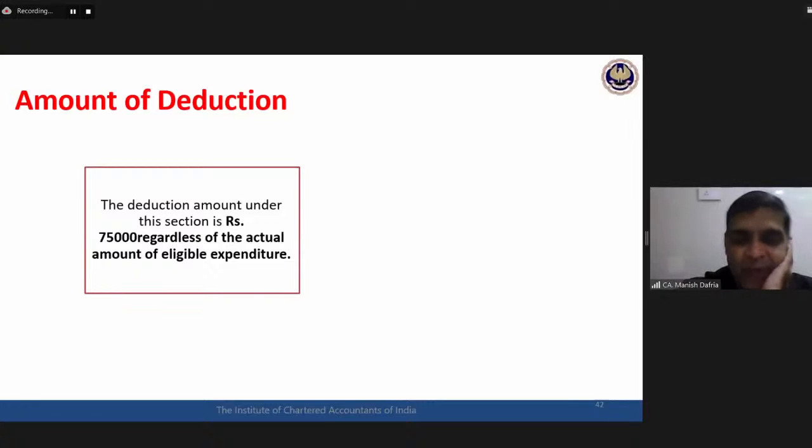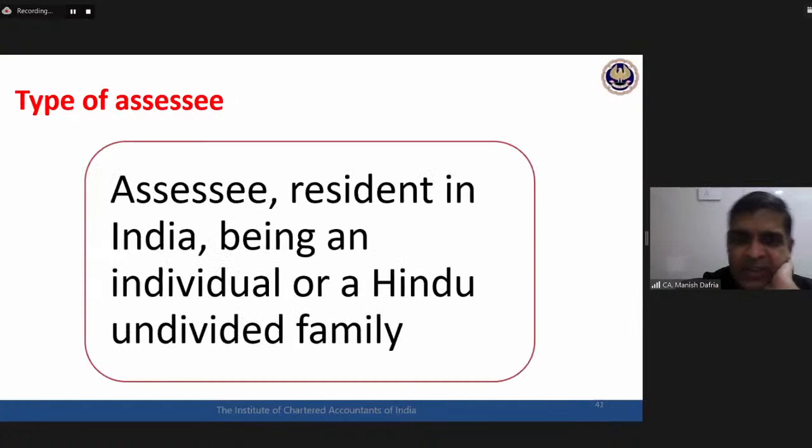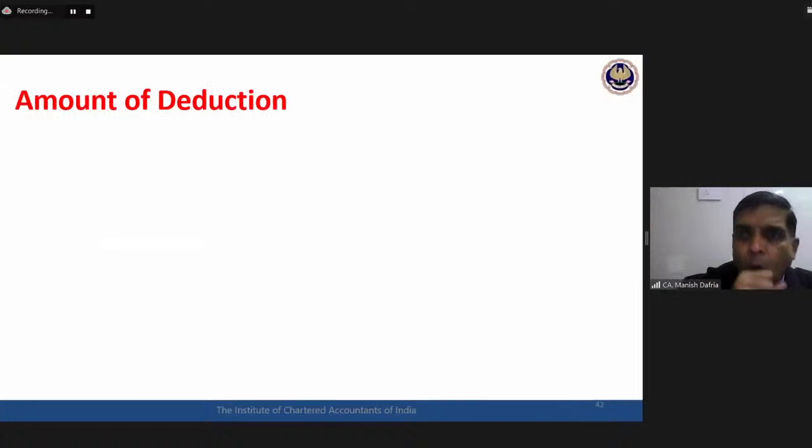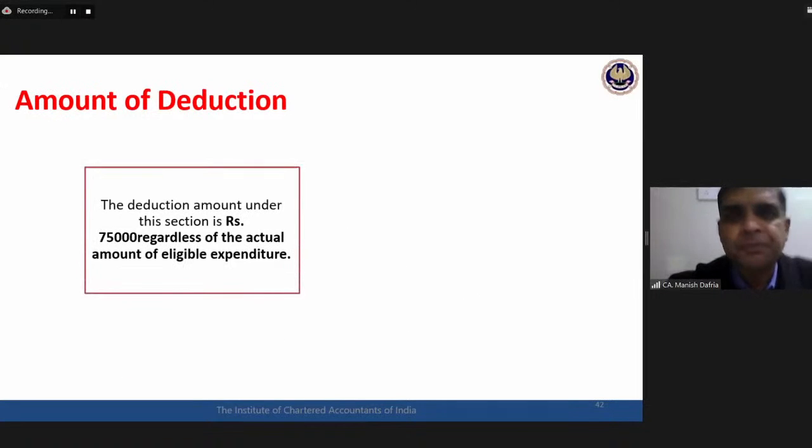What is the type of payment which will generate this deduction? This individual is having a relative who is dependent on the individual, or the HUF is having a member who is dependent on the HUF, and this relative or member is also a person with disability. For their benefit, any expenditure has been done for medical treatment, nursing treatment, etc., or any contribution has been given to any insurance company plan for the benefit of these dependent handicapped persons, deduction is available.